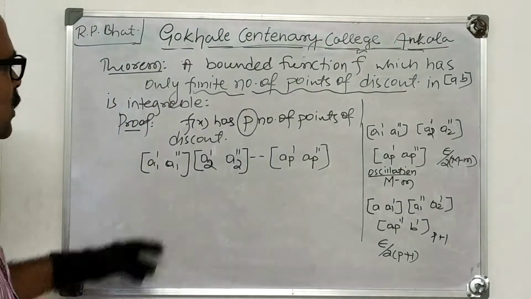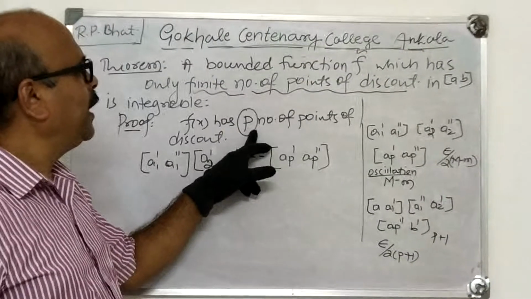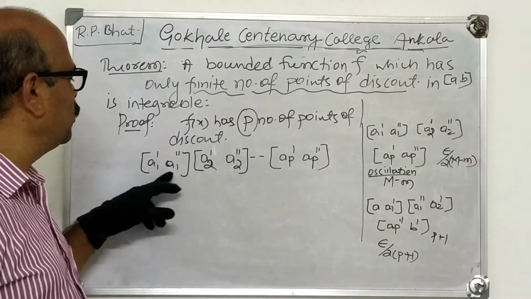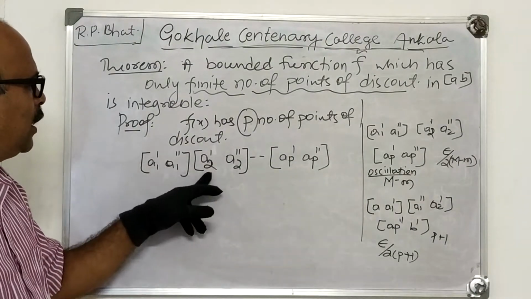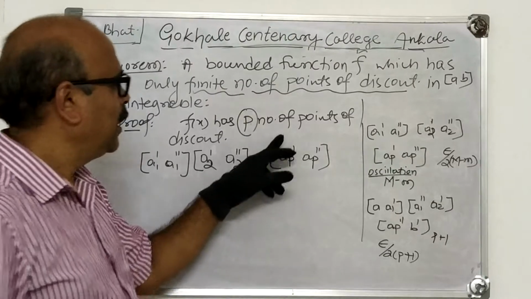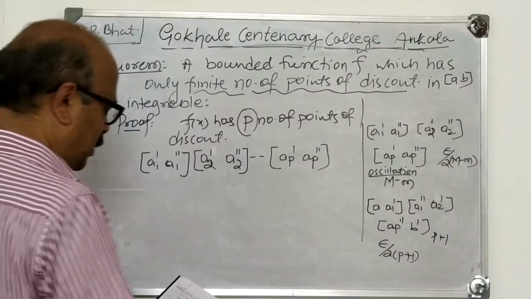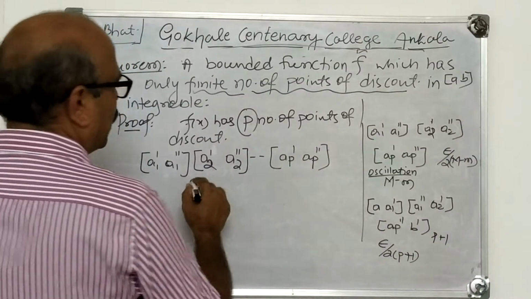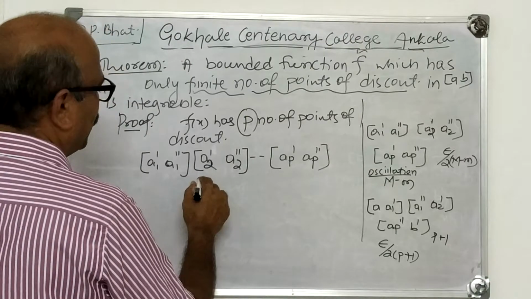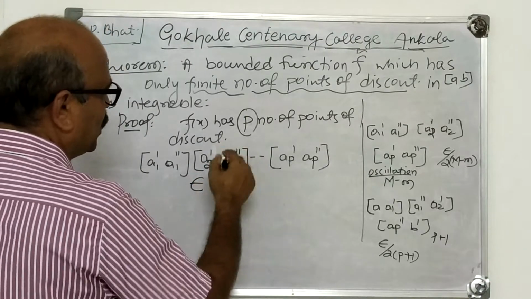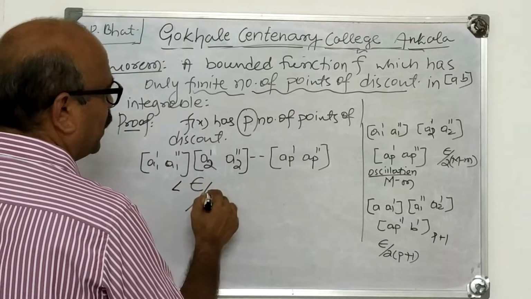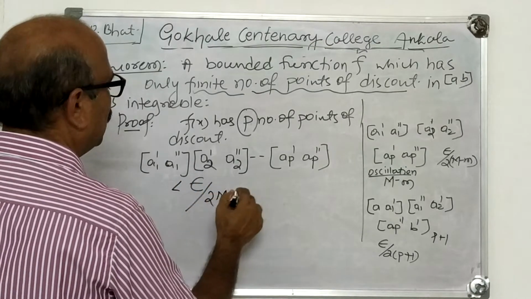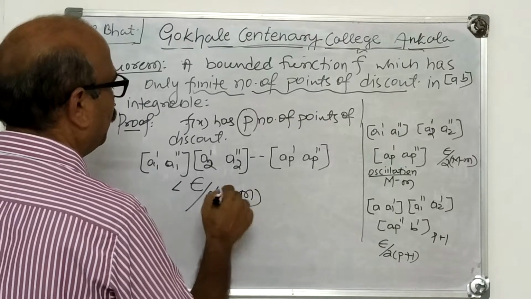We enclose these p finite number of discontinuities in the non-overlapping intervals A1', A1'', A2', A2'', Ap', Ap'', so that the corresponding oscillatory sum due to these intervals is less than epsilon by 2(M minus m).